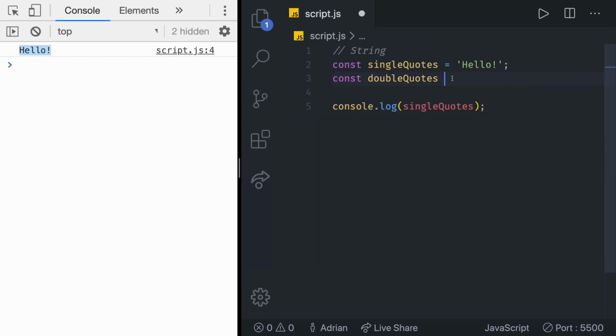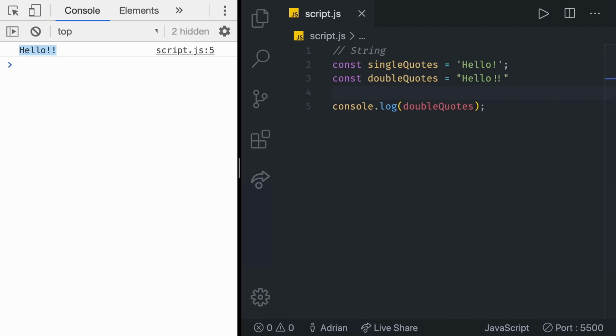Again, this is just the name of the variable, has nothing to do with the actual way of creating a string. And we make it equal to double quotes, and then we can say basically the same thing, but we're going to add 2 exclamation marks, for example. That's it. To see the value, we just need to specify the variable name inside of the console log. That's going to print it to the console. In there, you can see we get hello with 2 exclamation marks. That's it. You just created 2 different variables using strings in 2 different ways.